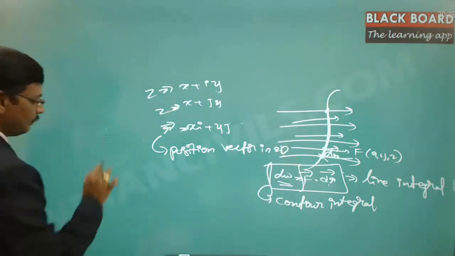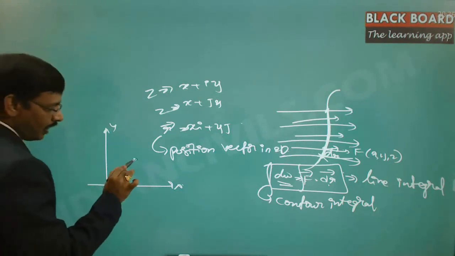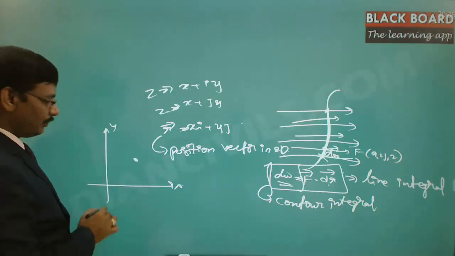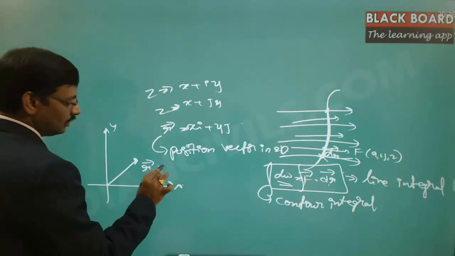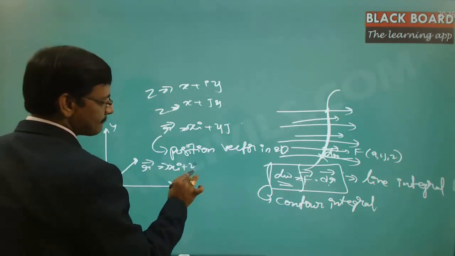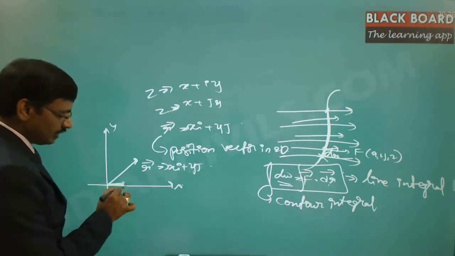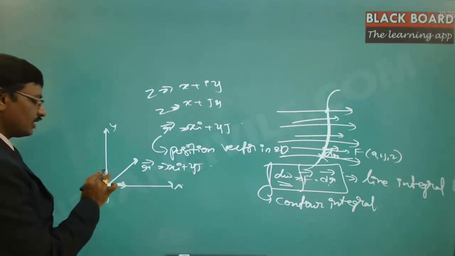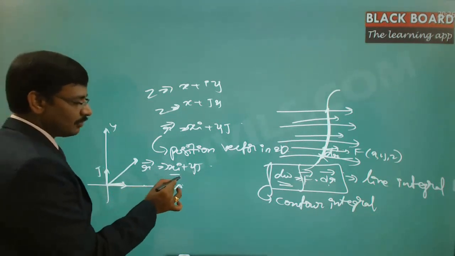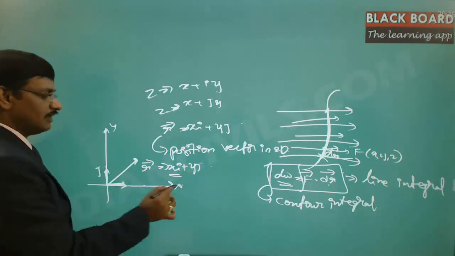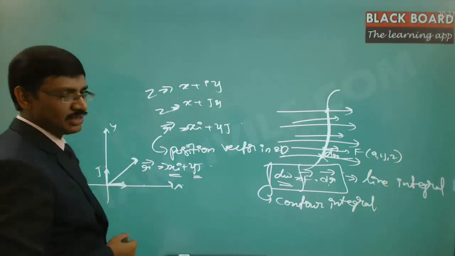Suppose you take this x-axis and this as the y-axis, a point at this particular point, if you want to represent in the vector notation, this is represented as r is equal to xi plus yj, where i is the unit vector in this direction, j is the unit vector in this direction. So along the direction of x for an amount of x and along the direction of y for an amount of y, which will represent a position vector r is equal to xi plus yj.